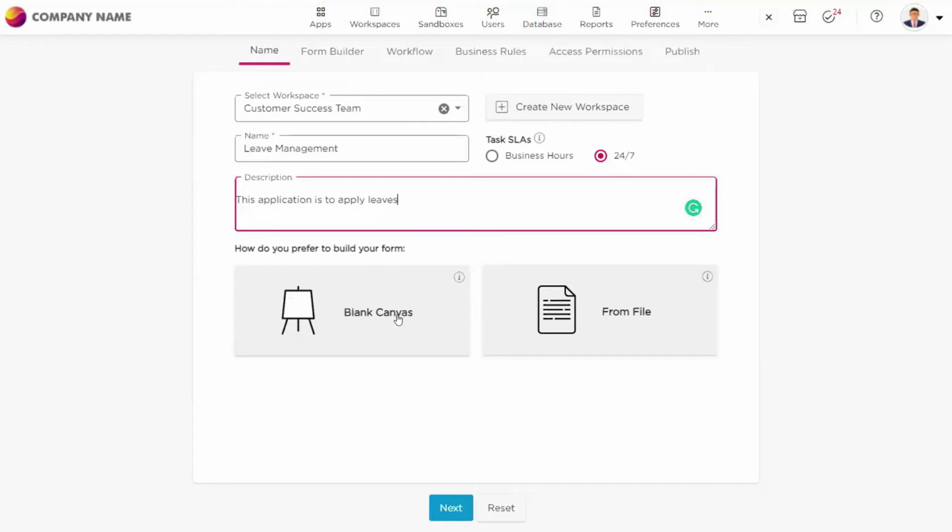Like you have to create a form or the application UI, user interface, from scratch, by dragging and dropping all the elements that you need or the data capturing fields that you need onto the form builder to develop your application UI. The second option we have is form from file. This is yet a beta version as of now.